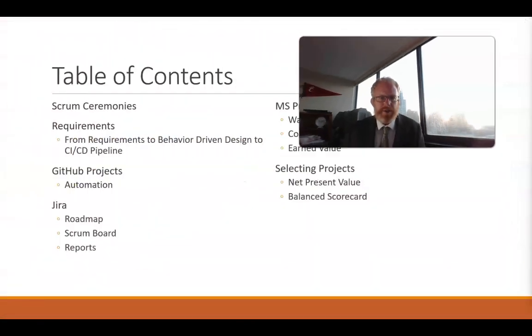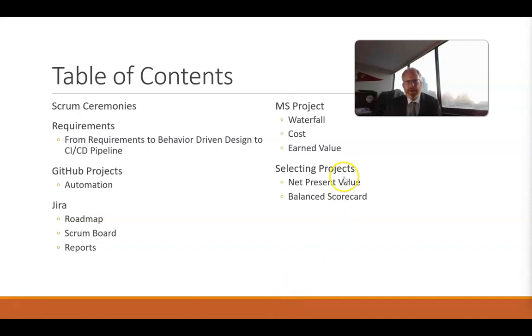After we've learned how to manage a project and the different ways that we can manage a project, we need to pick projects. And it's good to have more work than we can possibly do, because that means we have to be very selective, and we're only going to pick the projects that offer the highest return. So some considerations we need for this are things like net present value, where we consider, would I rather have $1 today or $1 in a year? Would I rather have $1 today or $1.05 in a year? Would I rather have $1 today or $2 in a year? And we consider that time value of money.